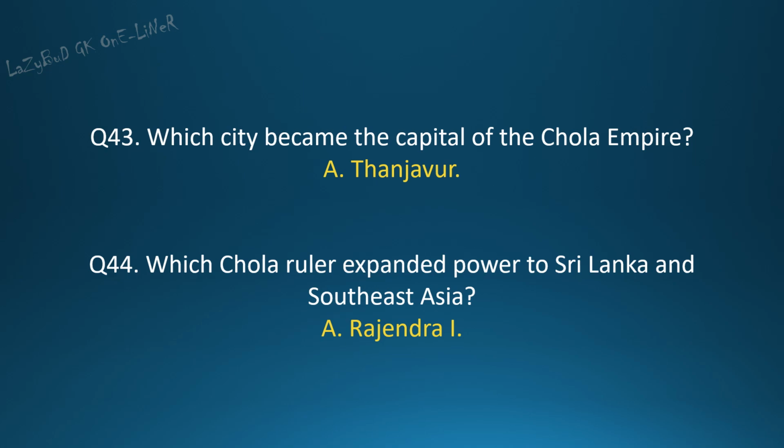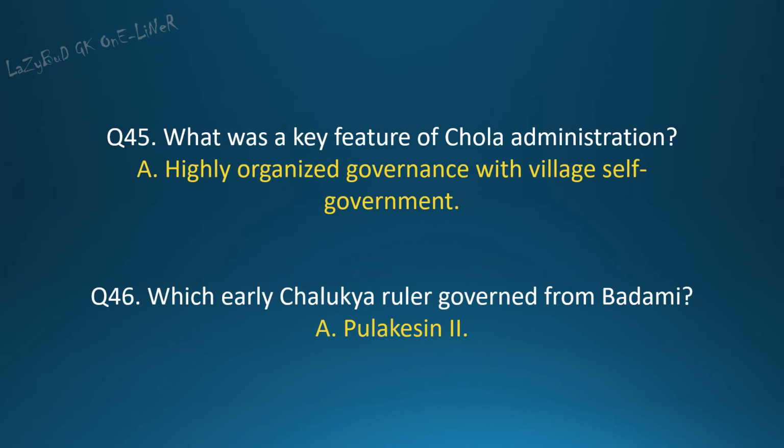Question 44. Which Chola ruler expanded power to Sri Lanka and Southeast Asia? Answer. Rajendra I. Question 45. What was a key feature of Chola administration? Answer. Highly organized governance with village self-government.